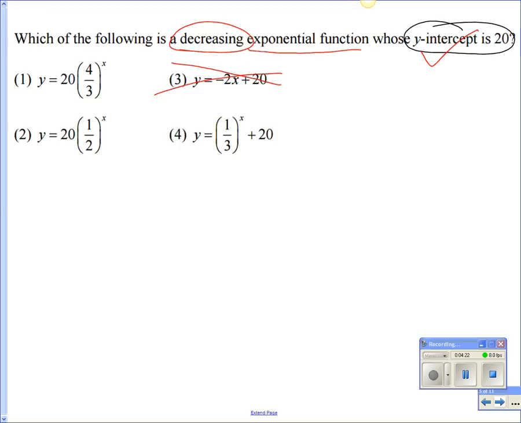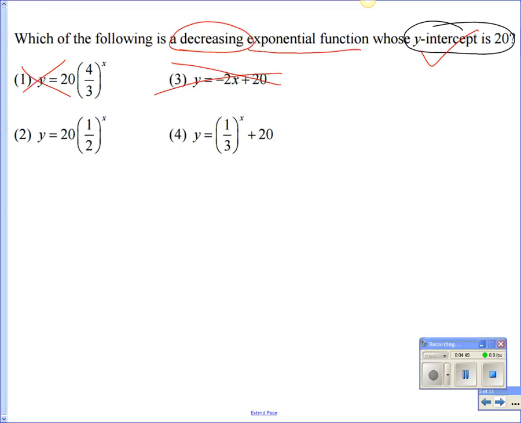So everybody type in 4 divided by 3 in your calculator. 4 divided by 3 in your calculator. What do I do next with this number? We practiced it earlier. Nope, not yet. Very good, Jesse. Minus 1. 4 divided by 3 minus 1. What did you get? Positive or negative? You got a positive. Is that decreasing? No. Okay, let's go to this one.